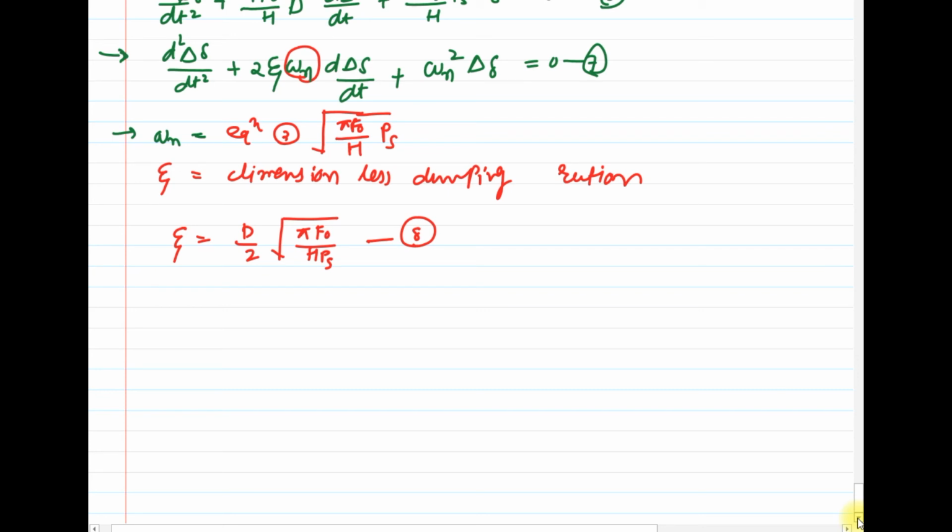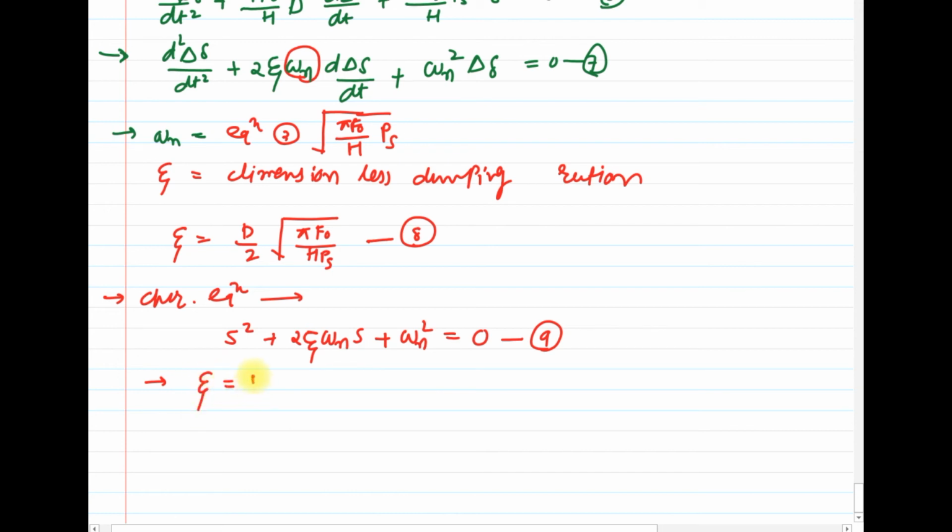So from the characteristic equation in the S domain, we get s square plus 2 zeta omega n into s plus omega n square. Just recall your control engineering or control theory, where you have derived this equation. Clear?